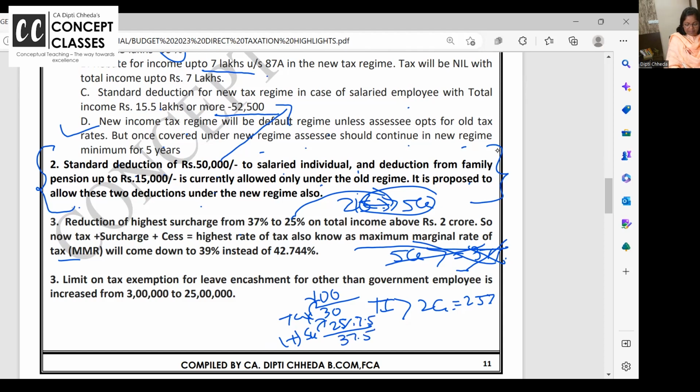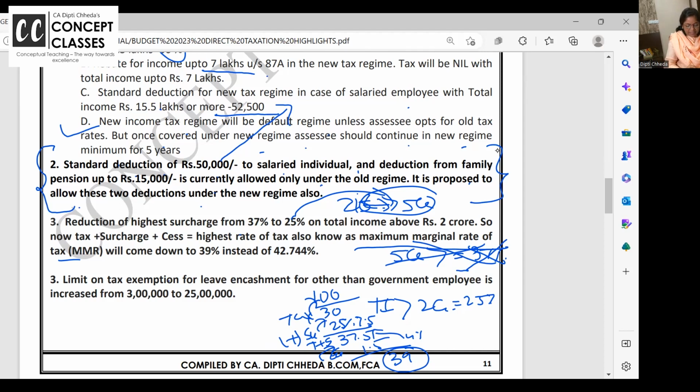So tax plus surcharge is 37.5. And on this, E-cess, education cess, the money which goes for the Saakshar mission and all, 4%. So 4% on 37.5 is 1.5. So how much is the total tax you are finally paying to the government? That is 39%.